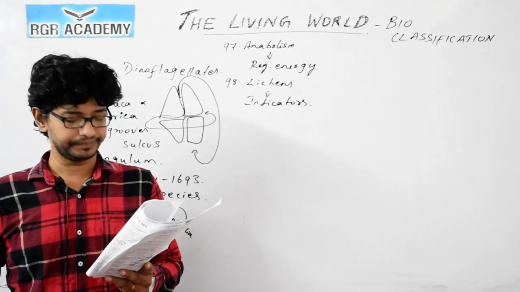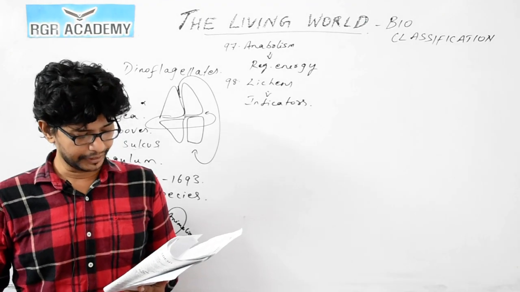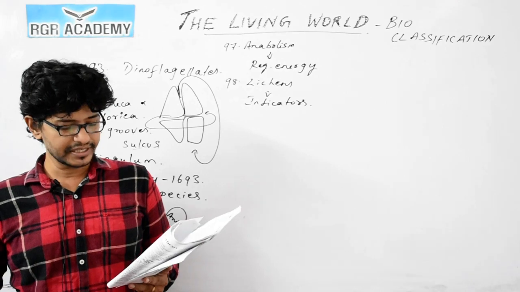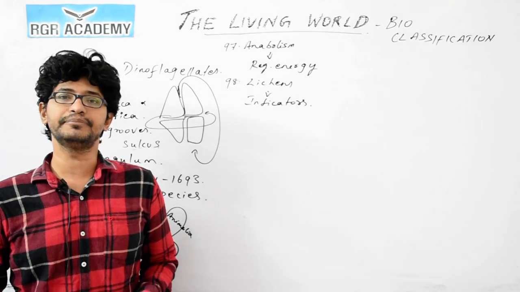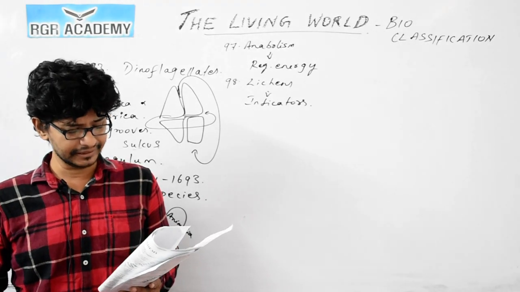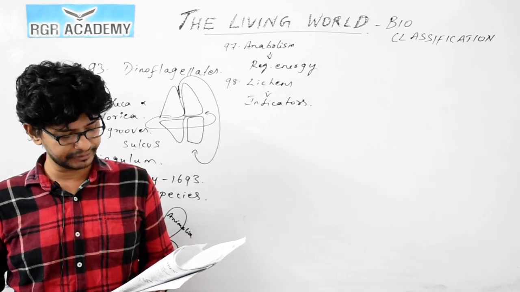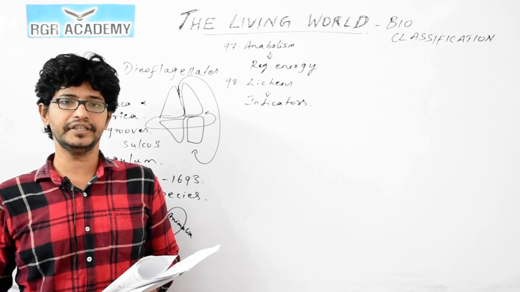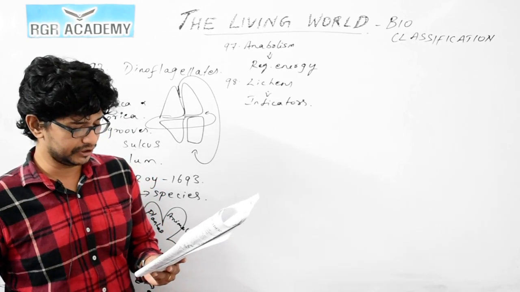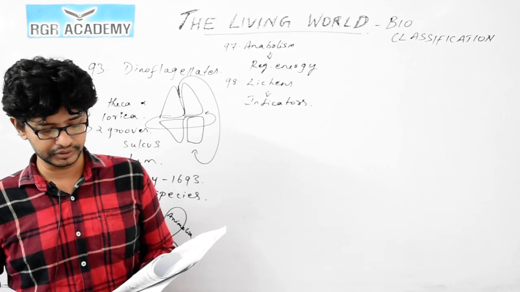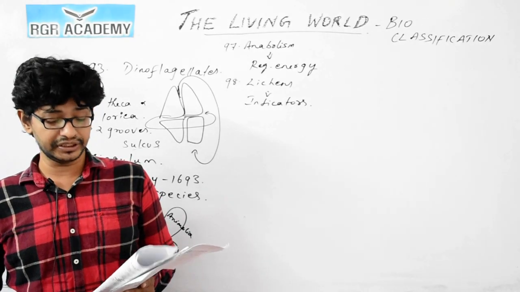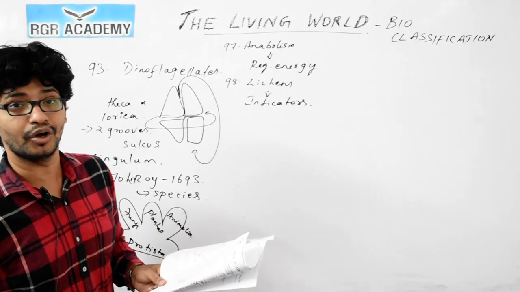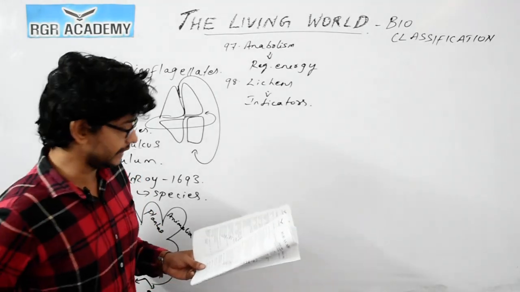Question number 100. Mycolic acid is present in the cell wall of the pathogen called? When you see the four bacterial species, this you could see in tuberculosis. The causative agent is Mycobacterium species. In Mycobacterium tuberculosis, the Mycobacterium releases the mycolic acid, and this is called cord factor.